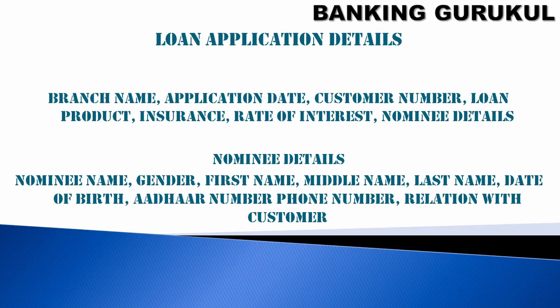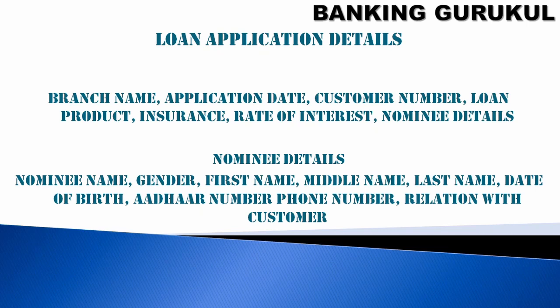Loan application details. During the loan application, we capture which branch the loan application should be processed at, the application date, and the customer number, because we have already created the customer, so the number will be entered here. Loan product: we have different products available, and in different products we have different parameters. For example, maybe the customer wants 10 lakhs, then he can go for another product. If the customer wants the best rate, he can go for a different product.